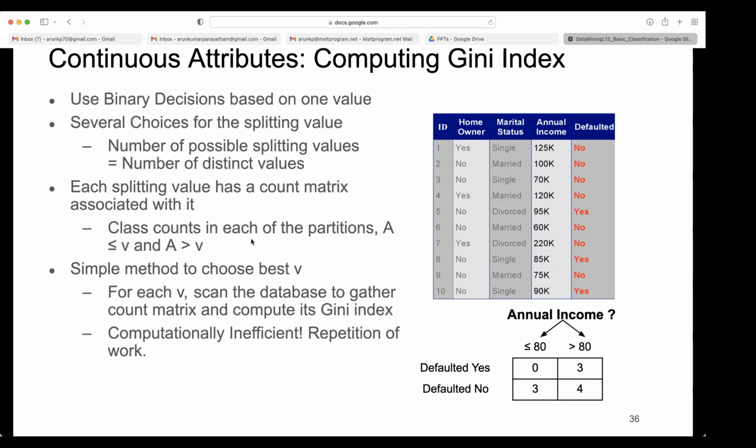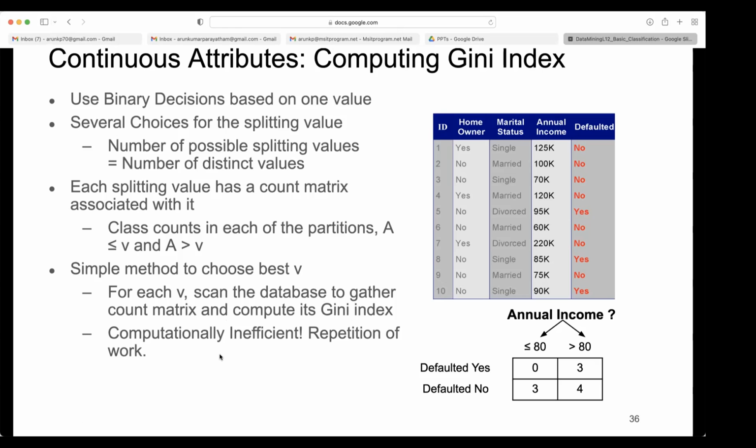You also need to compute the class counts in each of the partitions so that we can compute the Gini index. A simple method to choose the best V is, for each V, scan the database to gather the count matrix and compute its Gini index. This is computationally inefficient, with repetition of work.